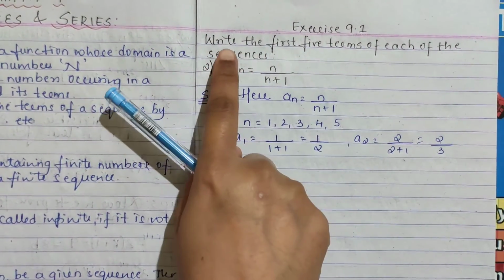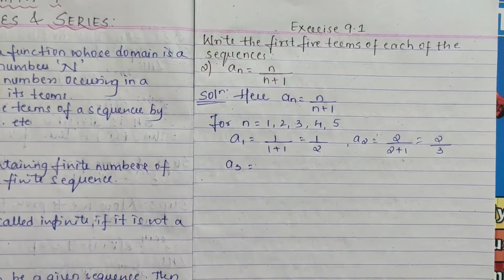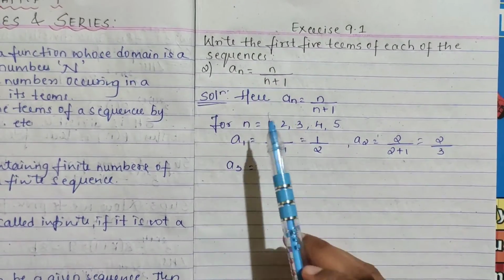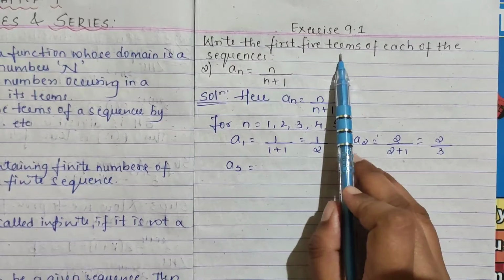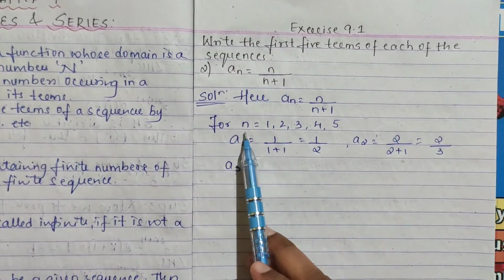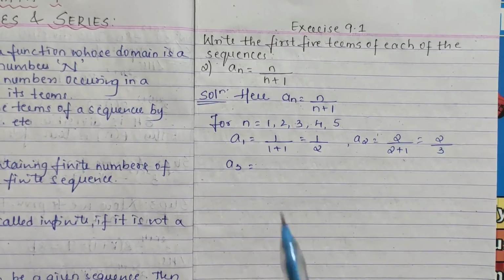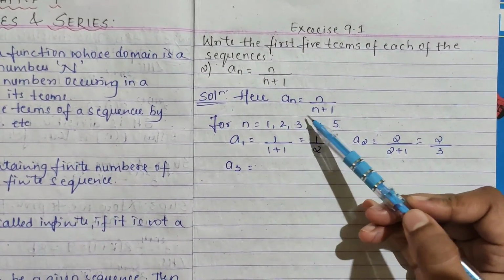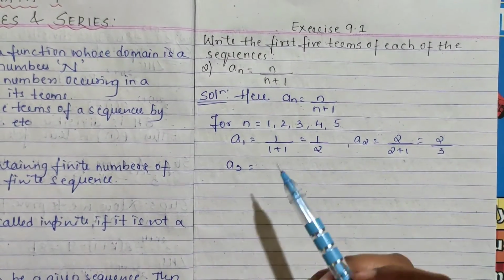Exercise 9.1. Write the first 5 terms of each of the sequences. So an they have given as n by n plus 1, second question. Here in the same way, for how many terms? First 5 terms. So for n is equal to 1 to 5, 1, 2, 3, 4, 5 you have to check. Wherever n is, first we'll check for 1, then 2, 3, 4, like this we will get our terms and then make it a sequence.